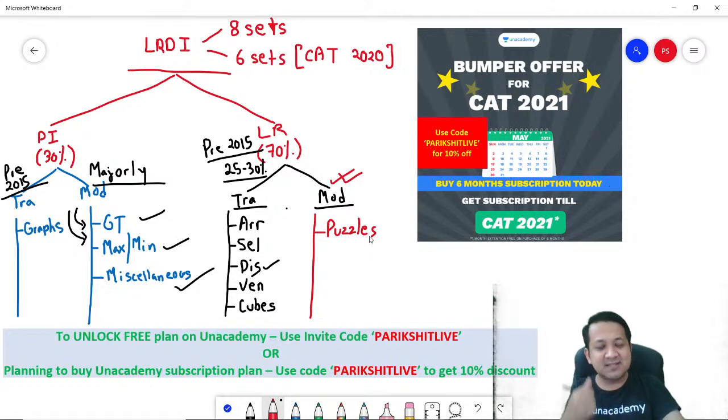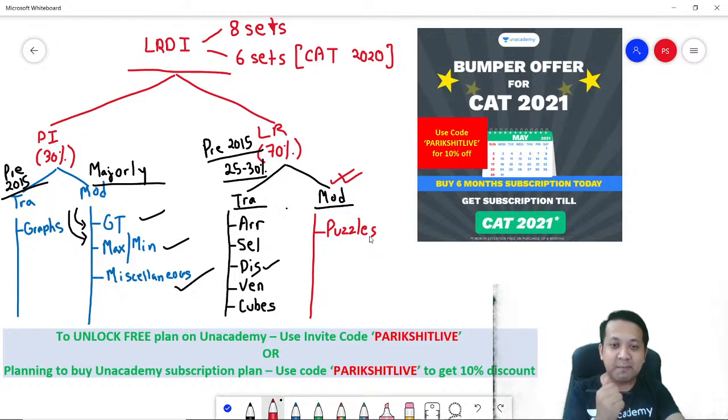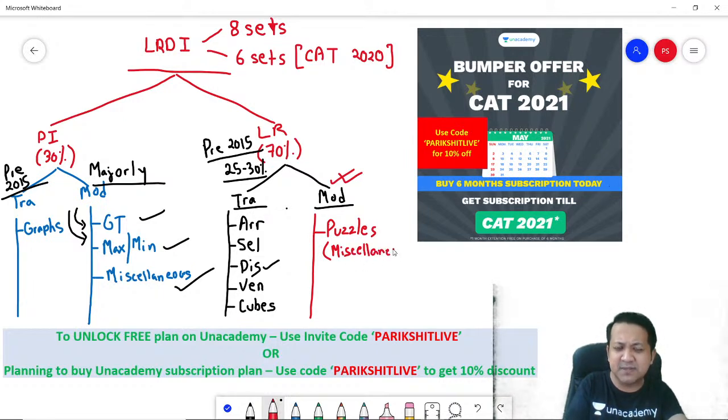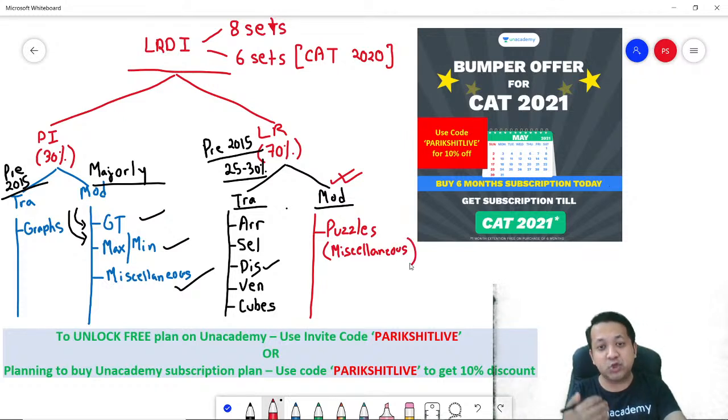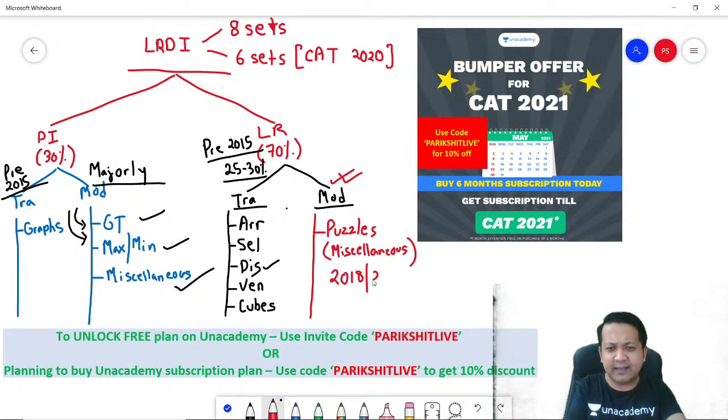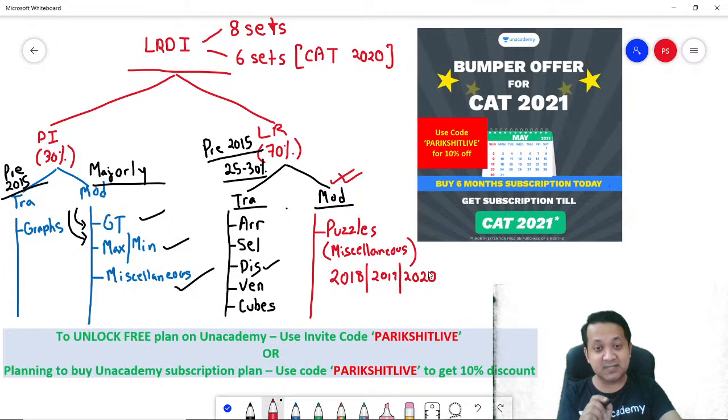You cannot say this is a linear arrangement puzzle, you cannot say this is a selection based puzzle, but it's rather going to be miscellaneous. The best way of getting a feel of this miscellaneous case list is to look at the 2018, 19, 2020 CAT papers, and you get a fair idea of what miscellaneous puzzles are all about.